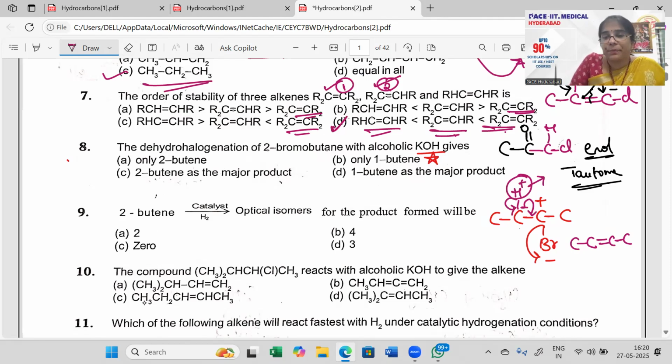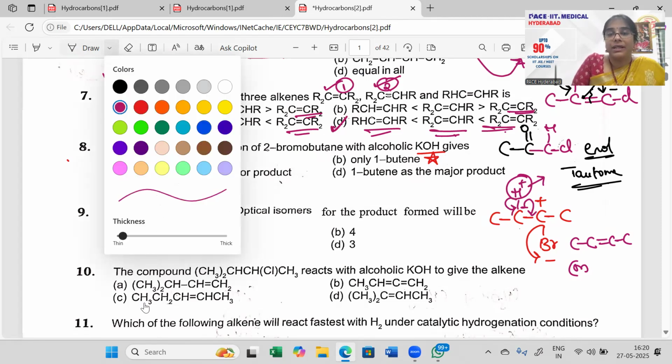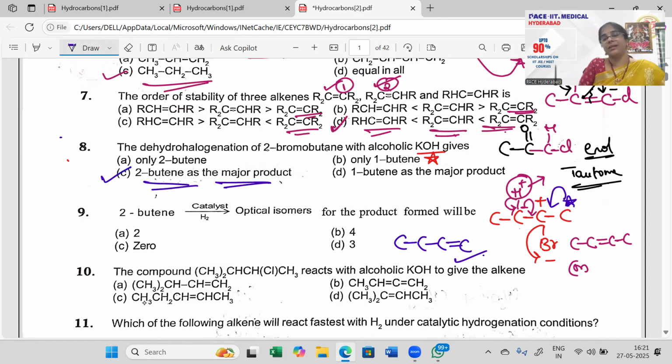Or this is your major product, okay? Or I would say, if the right side carbon, the terminal carbon, is going to help you, meaning the star mark carbon is going to help you, then you are going to get this product in this manner, right? Because substituting from here, this one you will get. So you will get both the products here, but but-2-ene as your major product. But-2-ene as the major product is my right answer.